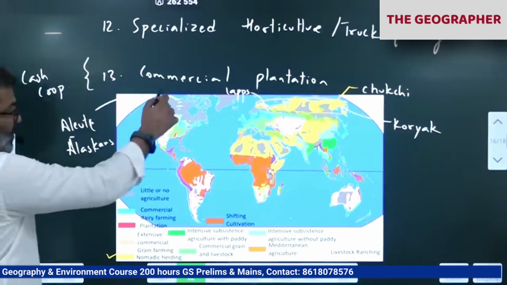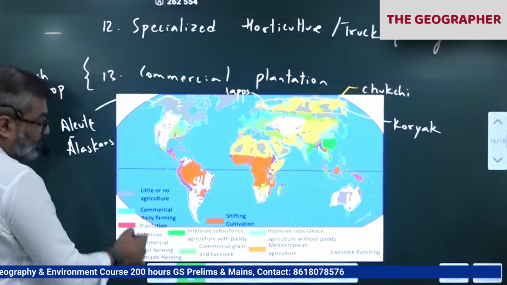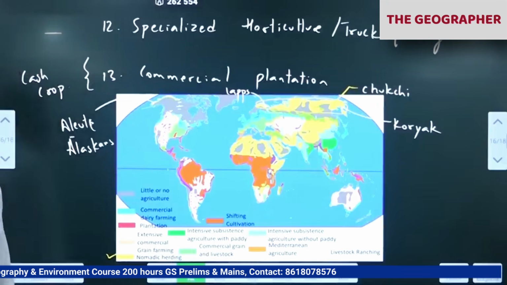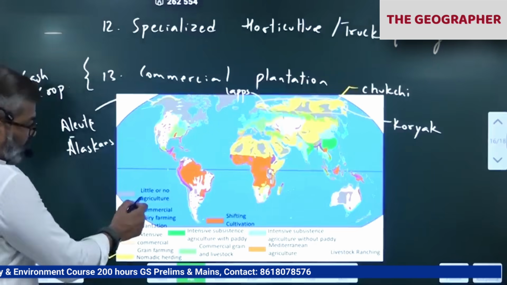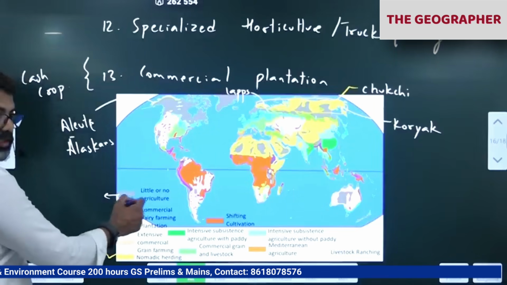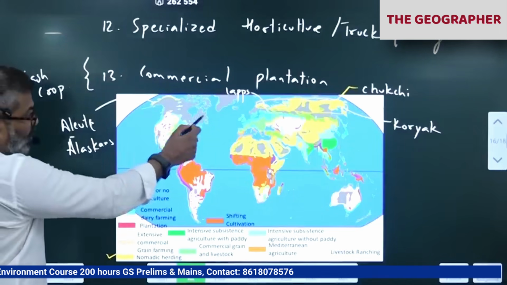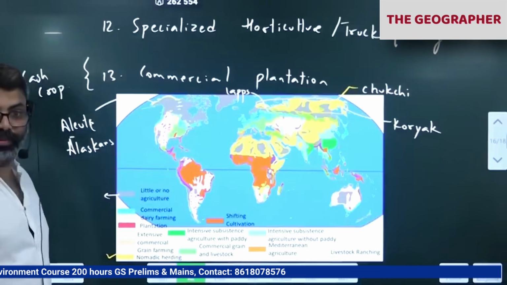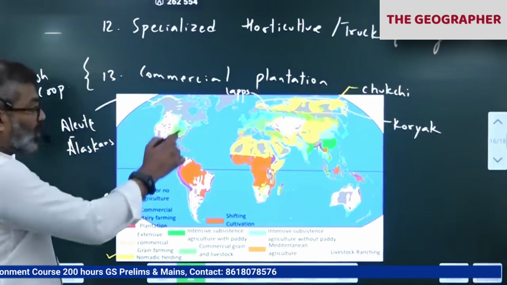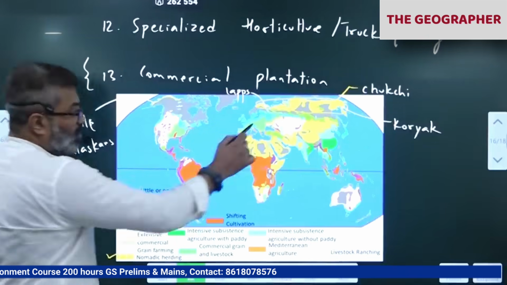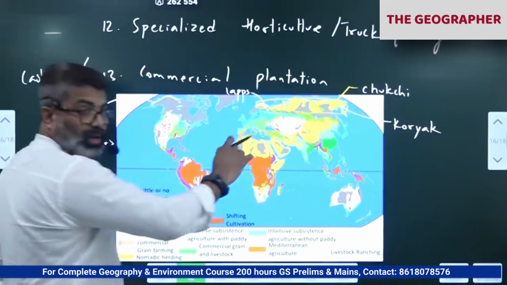So they practice, yellow color, you notice this is for nomadic herding. Clear? Okay. You can notice in these areas the grey color is no agriculture. This Canada part, most of Canada here is permafrost area, completely covered with snow most of the time. These are all no agriculture. Here also no agriculture. Why no agriculture have they given there?